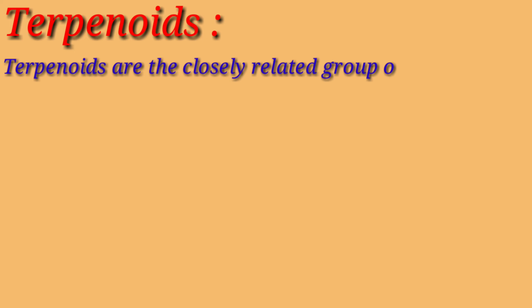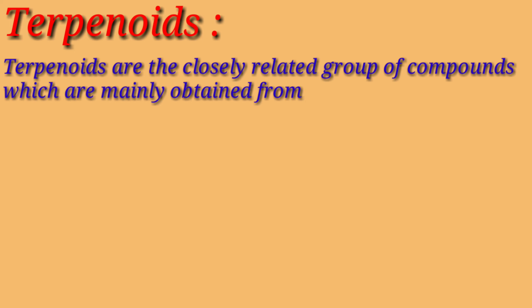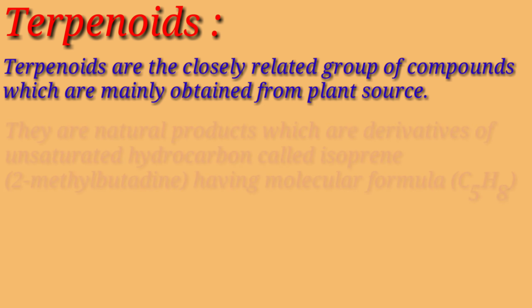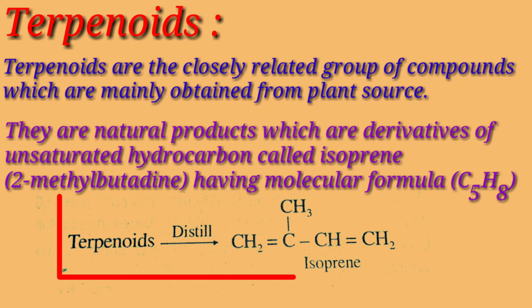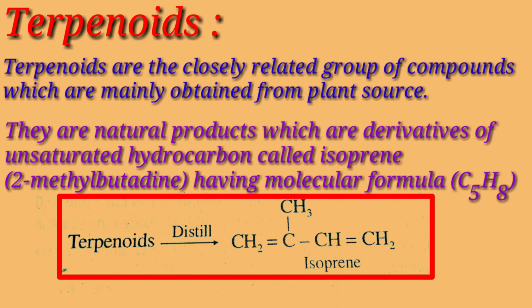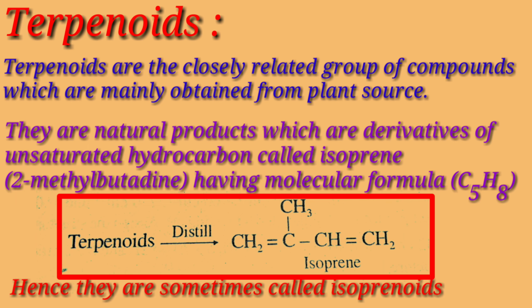Terpenoids are a closely related group of compounds which are mainly obtained from plant sources. They are natural products which are derivatives of an unsaturated hydrocarbon called isoprene, that is 2-methyl-butadiene, having molecular formula C5H8. Hence, they are also called isoprenoids.